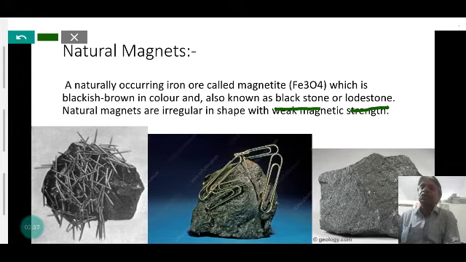Natural magnets are irregular in shape, as given in the figure. They have the property to attract iron objects and magnetic substances. So they are not very useful now, but in ancient and medieval times they were used for navigation to find direction. When suspended in air, it always aligns towards north and south, so it is also called lodestone.